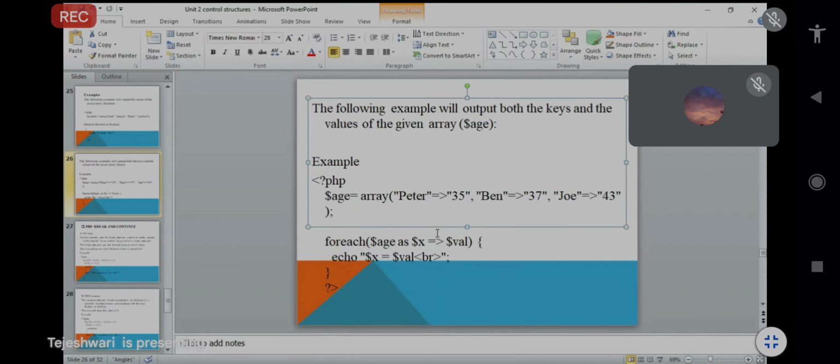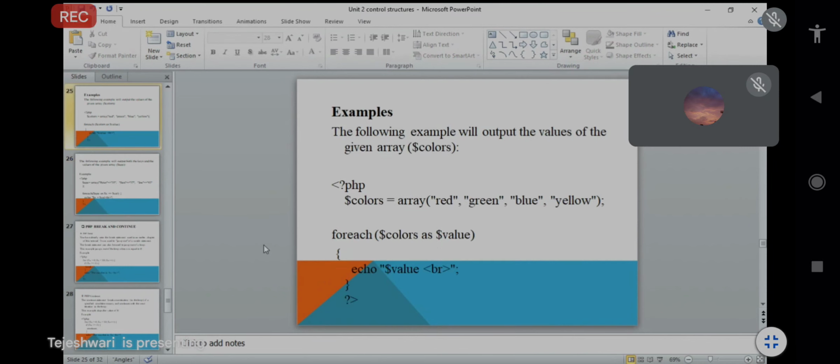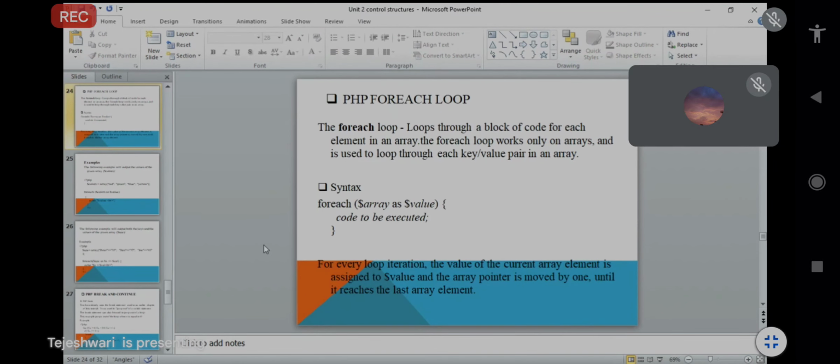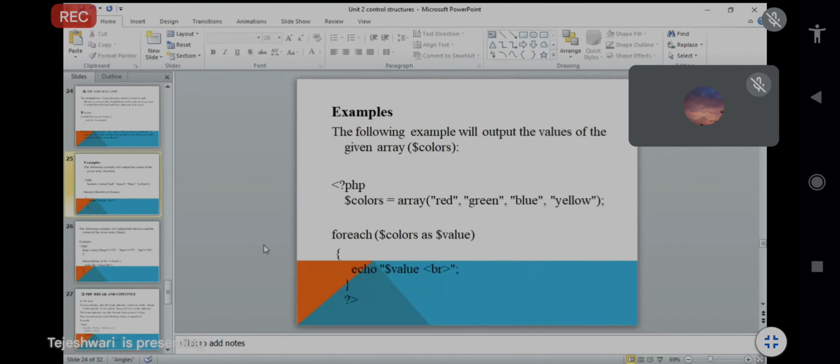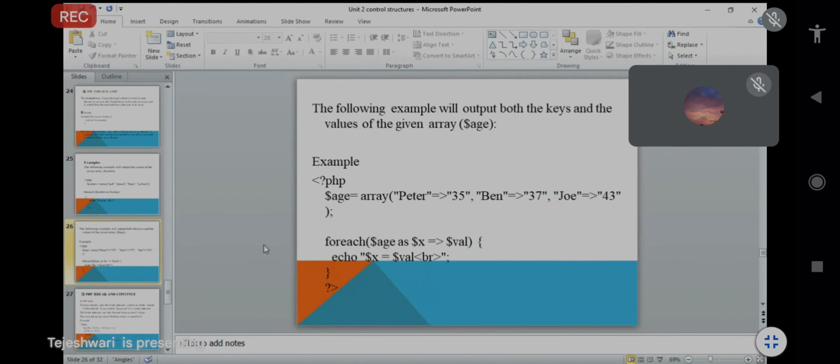Tell me. We know $h, because we already discussed this thing. By default we have to take $h, that is the first variable. But as part of the syntax, we know that if we take only one variable, it is $value. You can take any variable name. So that's why I have taken two variables here.